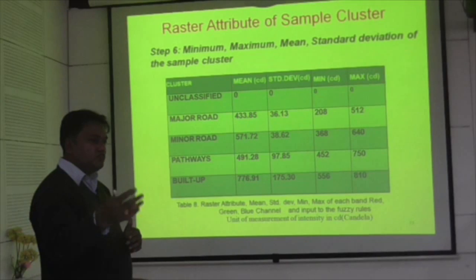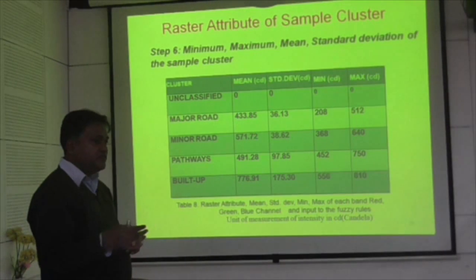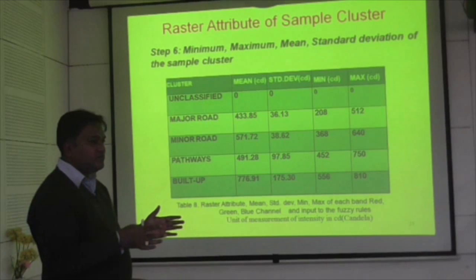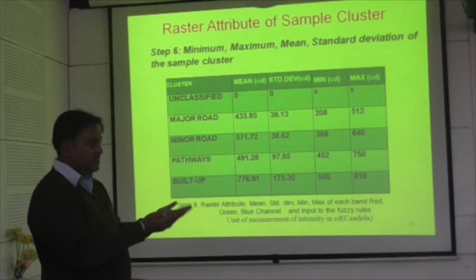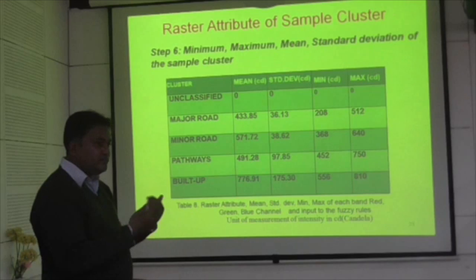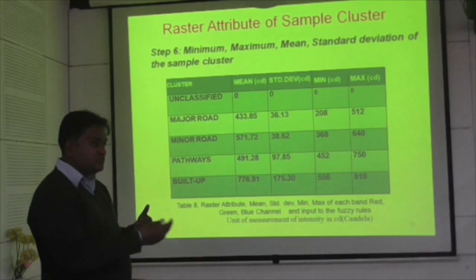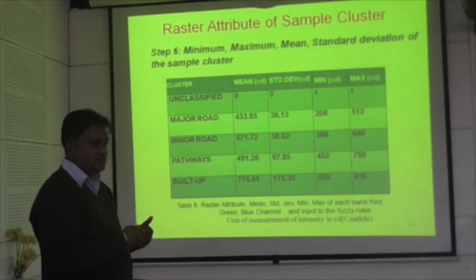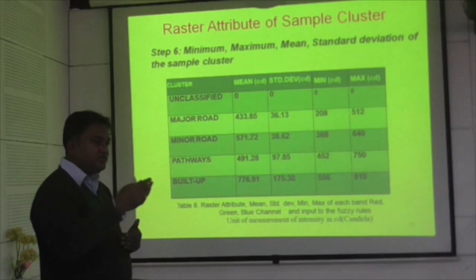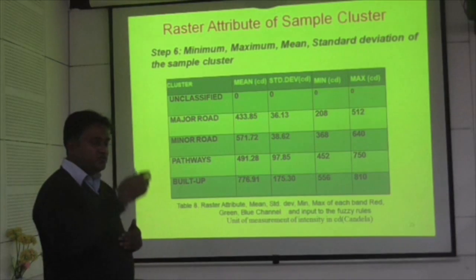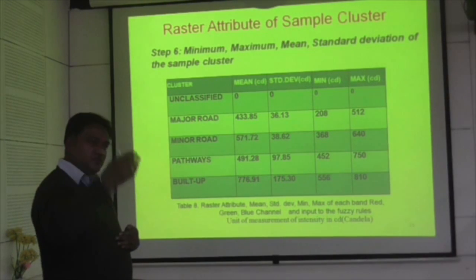Actually there are 4 bands, but here we are using only 3. The 4th band is not required. We want the best output, the brightest features from the image, considering the red, green and blue bands together. There is noise in the red band, in the green band and in the blue band also.